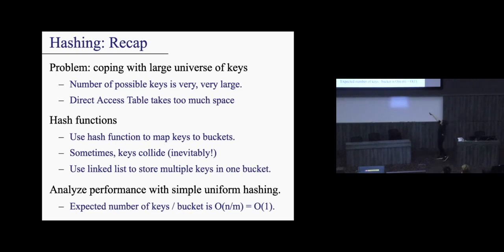Hash functions are nice because they consistently map the same key to the same bucket. Call it with the same key, it will always give you the same bucket. Sometimes keys will collide. We cannot avoid this because of the pigeonhole principle. So for today, not tomorrow, not the day after, for today, we are using a linked list to deal with collisions. This is the easiest solution. And fun fact, for those of you who want to know, C++'s implementation does do this. So it's not just of theoretical interest, they actually do this.